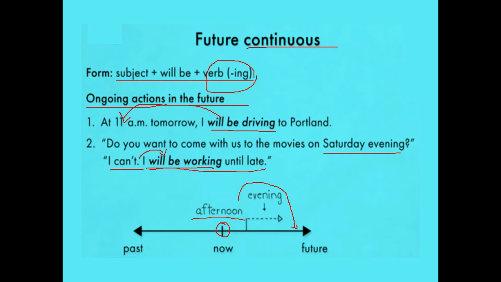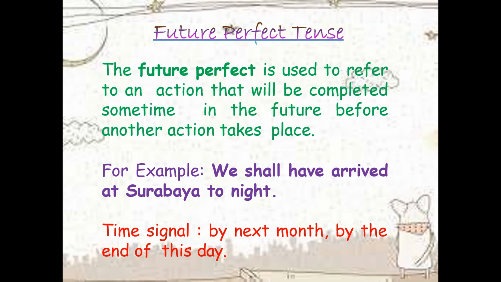Understood? You are telling the future action with the time in the future continuous tense. Next is future perfect tense.